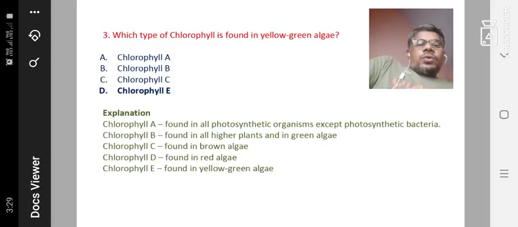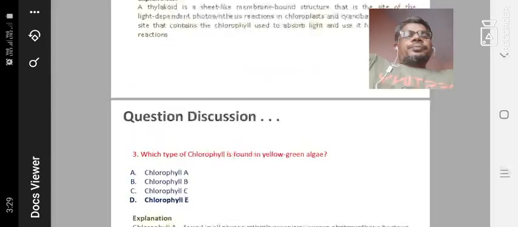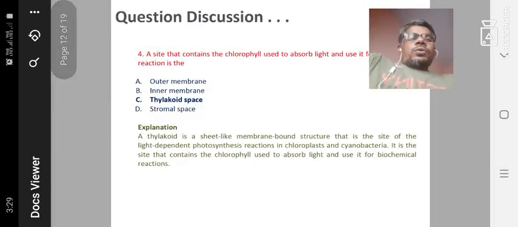Chlorophyll C is found in brown algae, and chlorophyll D in red algae. Red means chlorophyll D, so you can easily correlate each chlorophyll with the others. Finally, chlorophyll E is present in yellow-green algae. Okay, another one is the final question.